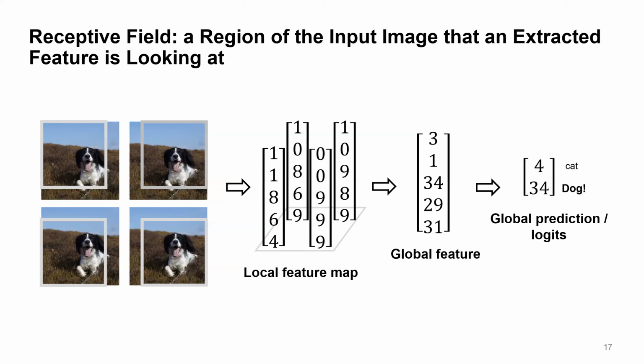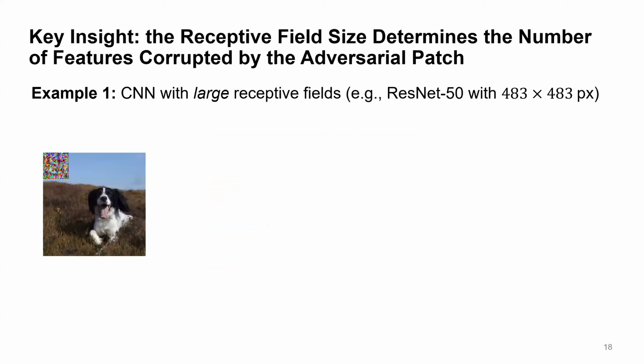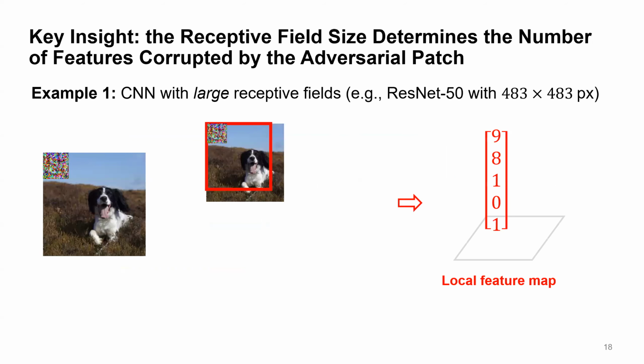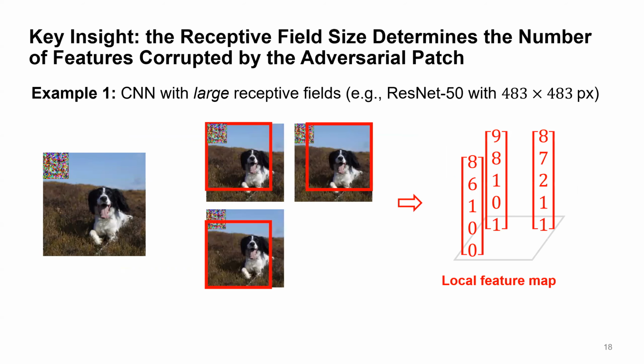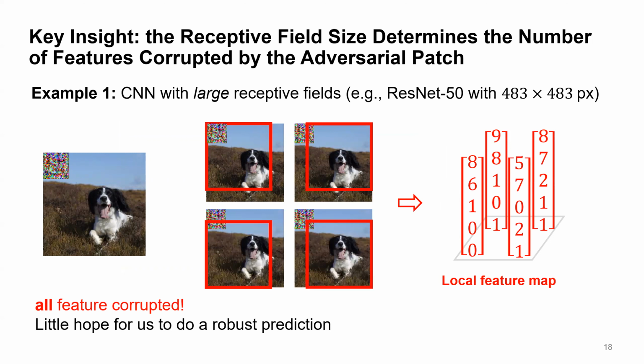The first key insight in PatchGuard is that the receptive field size determines the number of features that can be corrupted by the adversarial patch. For example, if we use a network with large receptive field, the small patch at the corner could appear in the receptive fields of all features and corrupt the entire feature map. This leaves us little hope to perform a robust prediction.